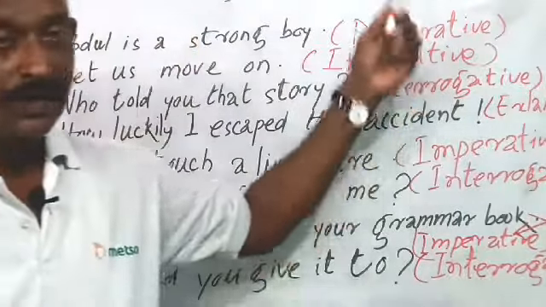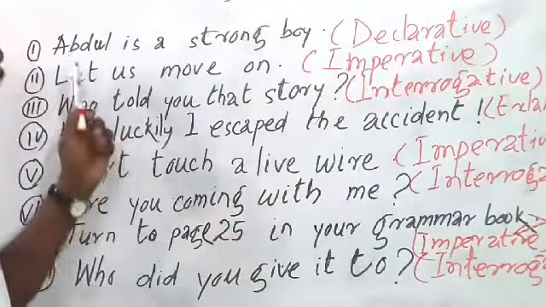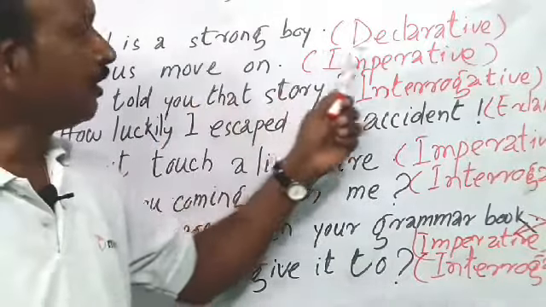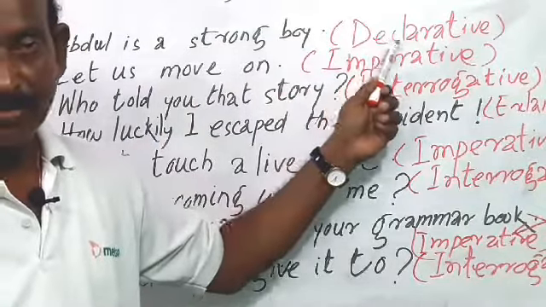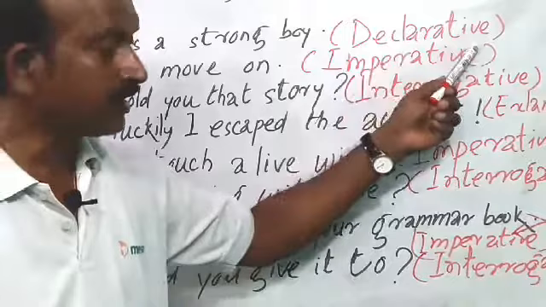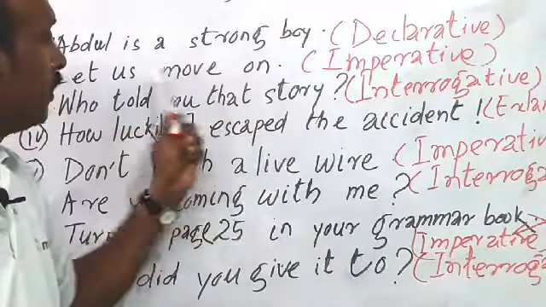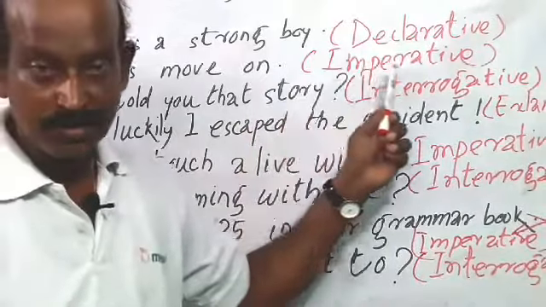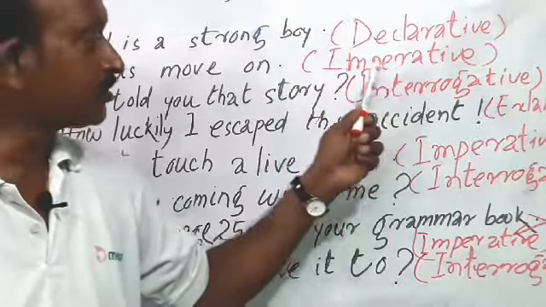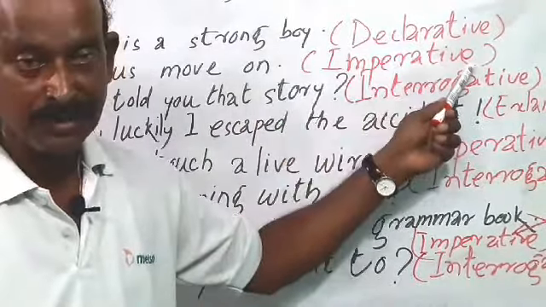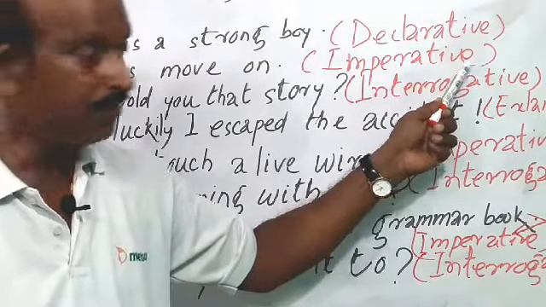So we shall revise the total lesson. Abdul is a strong boy. This gives the fact about Abdul, so it is a declarative sentence. And let us move on. Let us move on. It is a suggestion. As it is a suggestion, it is an imperative sentence.